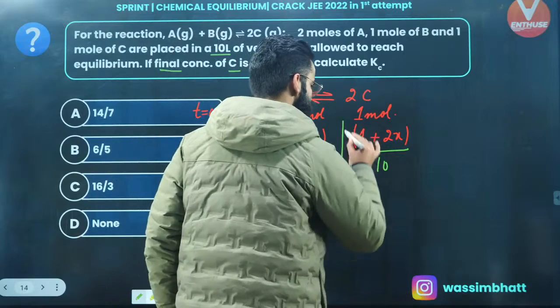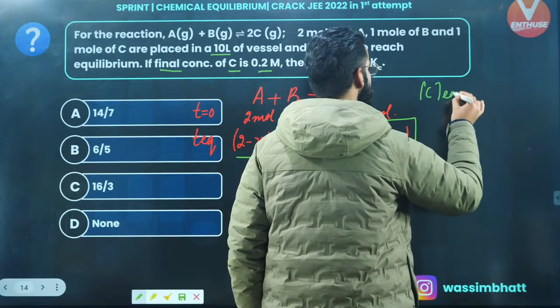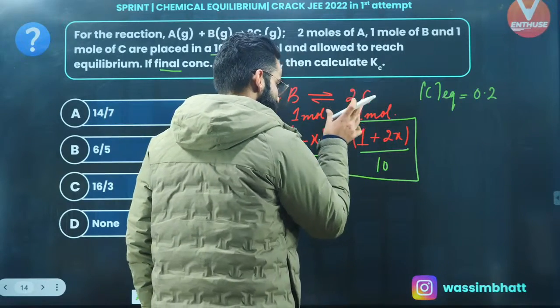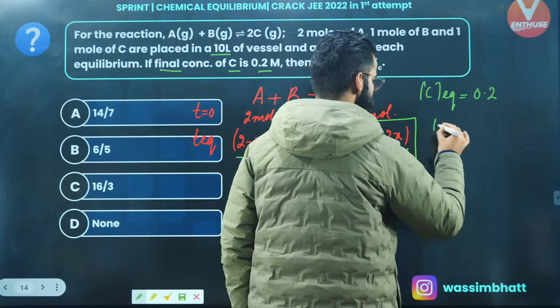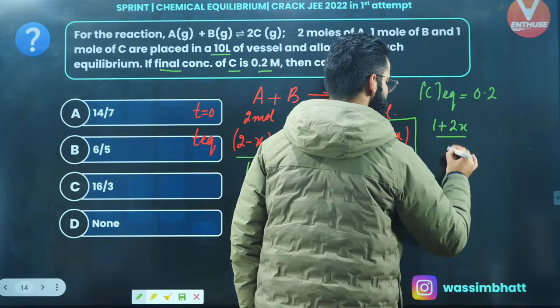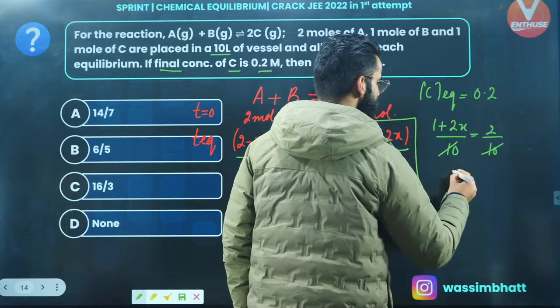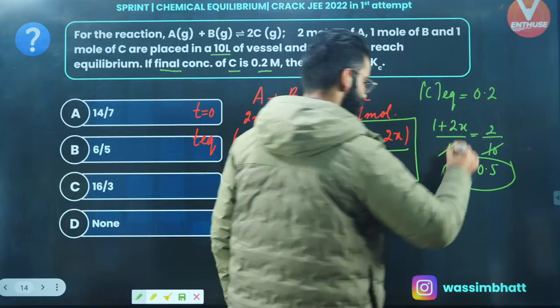So final concentration of C, what does that mean? That means the concentration of C at equilibrium is given as 0.2. This is basically giving you the final concentration of C at equilibrium, which is 1 plus 2x divided by 10. This value is 0.2, that means 2 divided by 10, right? So from here, x value, you'll get as 1 by 2, that means 0.5. You got the value of x exactly.